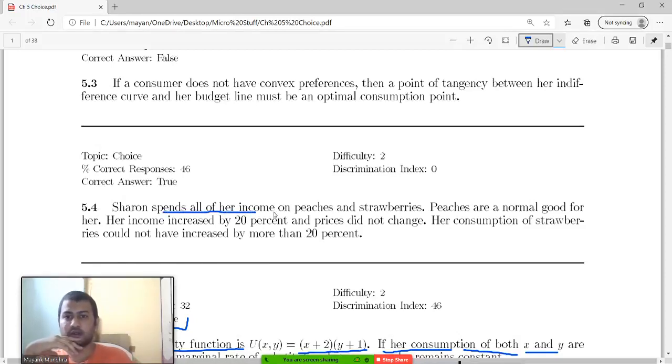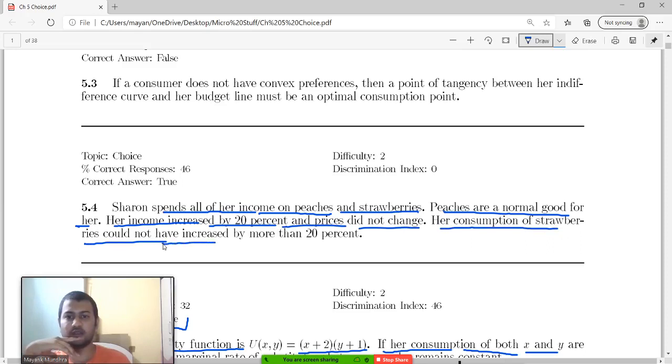Sharon spends all of her income on peaches and strawberries. Peaches are a normal good for her. Her income increased by 20% and prices did not change. Her consumption of strawberries could not have increased by more than 20%.